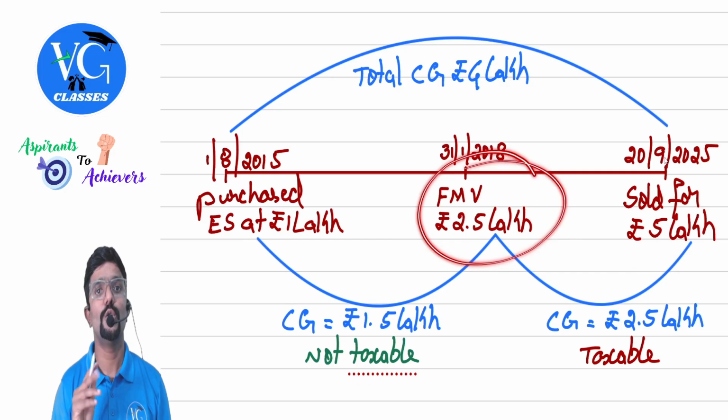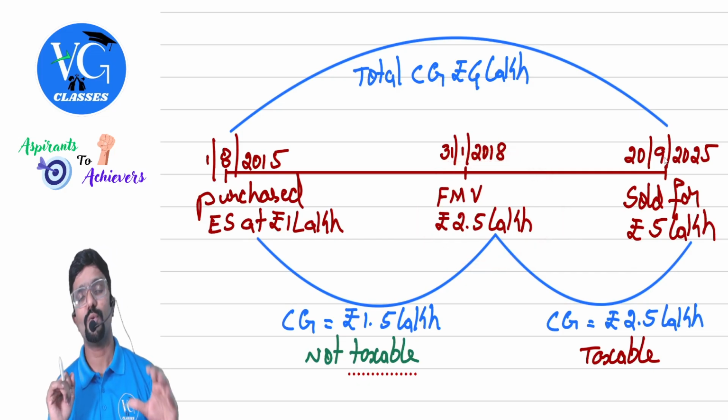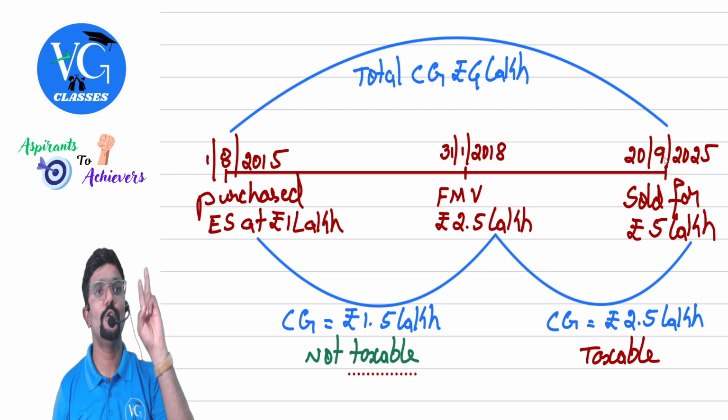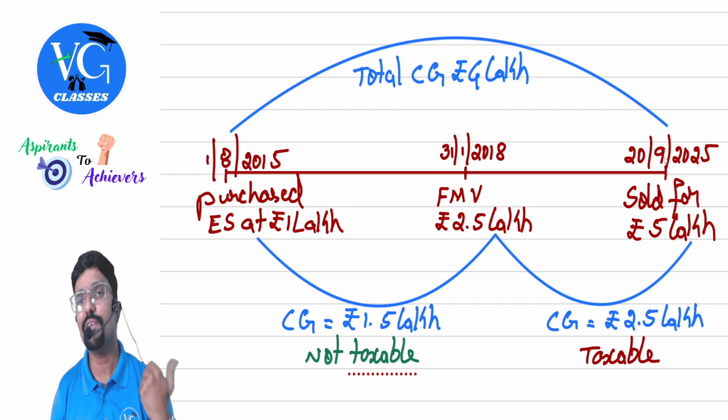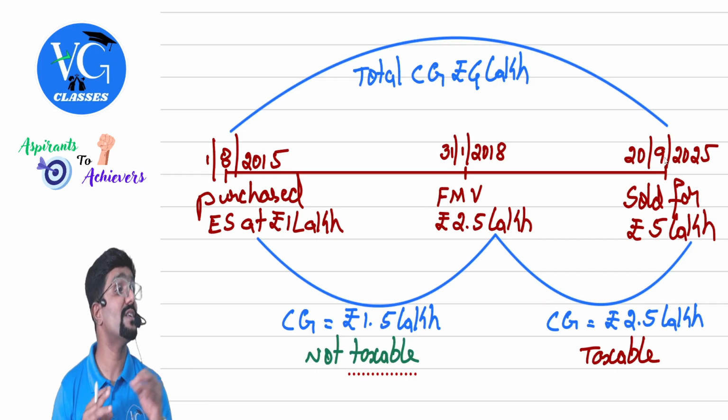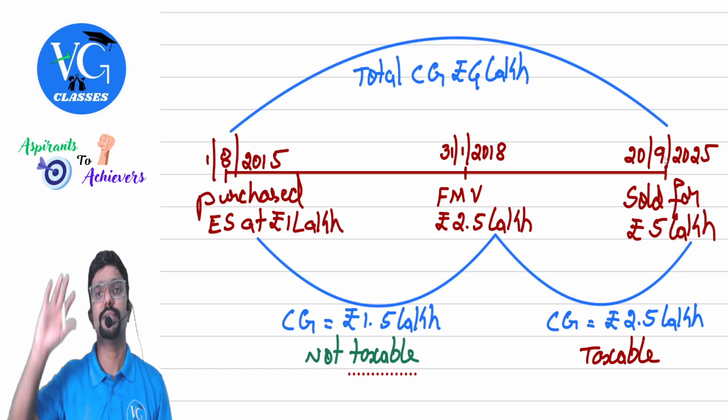So which is higher? 2.5 lakh. So what is the cost of acquisition of this asset? 2.5 lakh. So how much gain are they taxing me? 2.5 lakh. When was it made? Only on or after 1st February, guys.